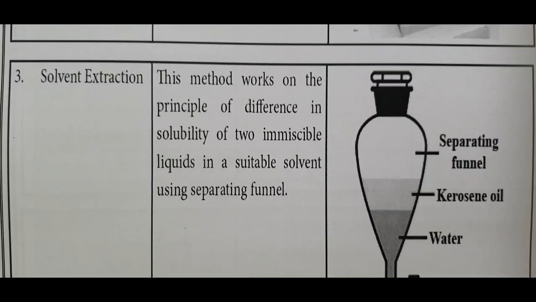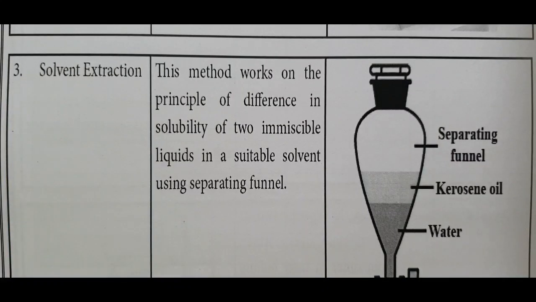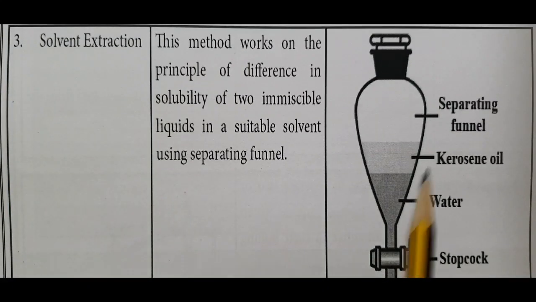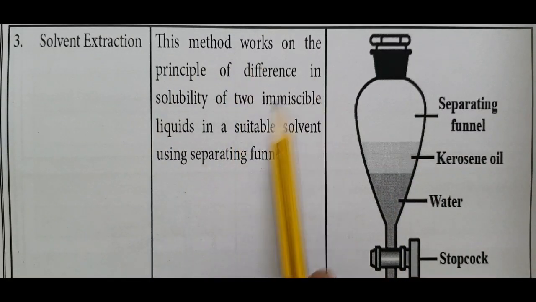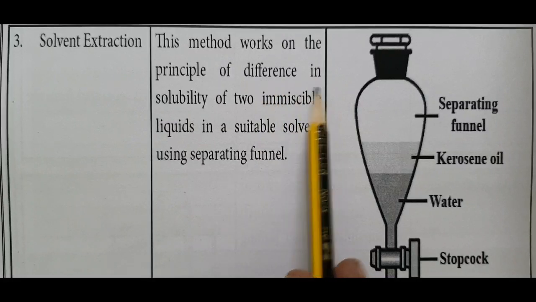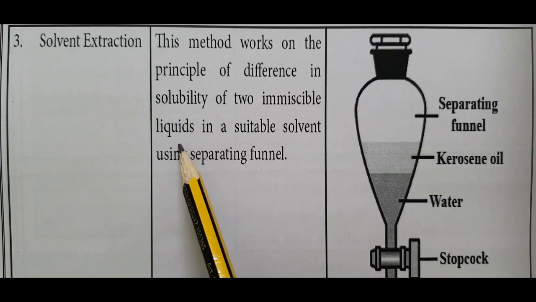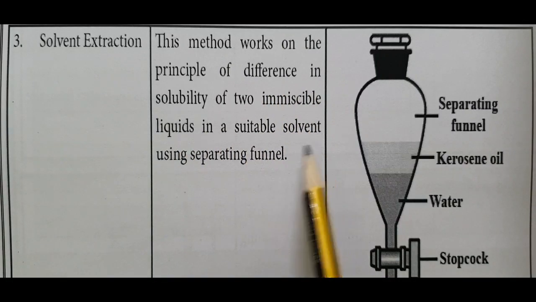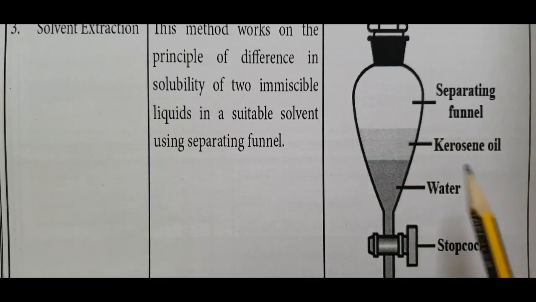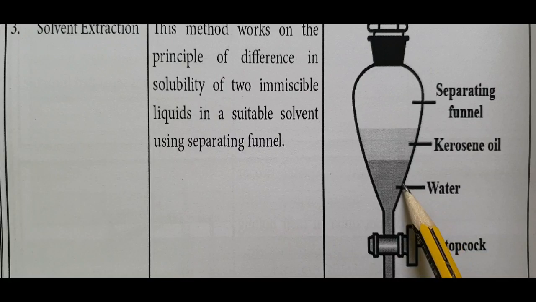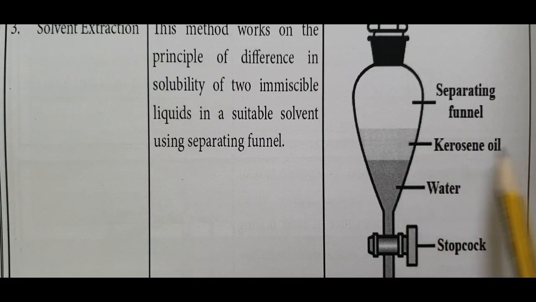The third method is solvent extraction. This funnel is called a separating funnel. This method works on the principle of difference in solubility of two immiscible liquids in a suitable solvent using a separating funnel. Now we mix here kerosene and water.